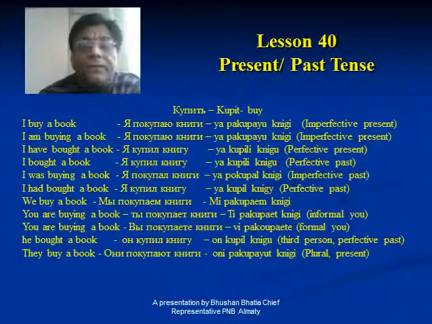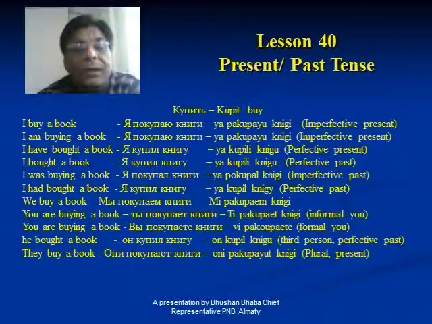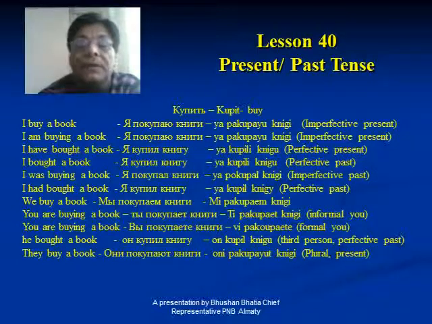So starting from the first sentence, we have taken one verb. It is kupit. Kupit is buy. So from this verb, we will see how this works. First sentence is I buy a book. It is in English, it is present indefinite.